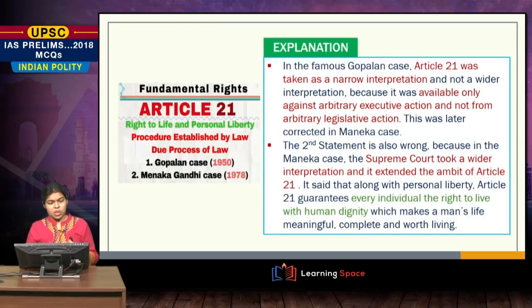A quick explanation. Article 21 in the Gopalan case was a narrow interpretation, because this is where the crux of the case lies: it was available only against arbitrary executive action and not against arbitrary legislative action. This was later corrected in the Menaka Gandhi case.